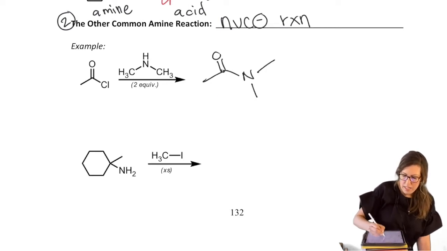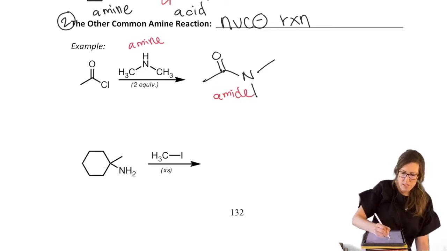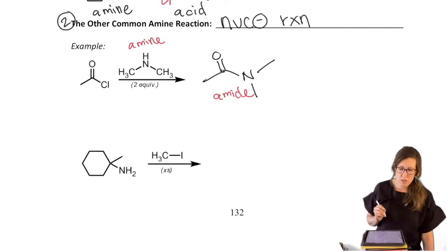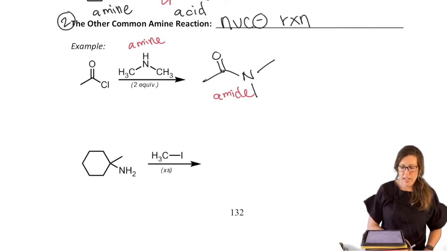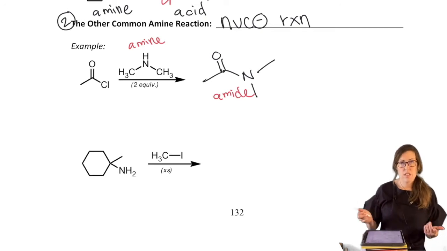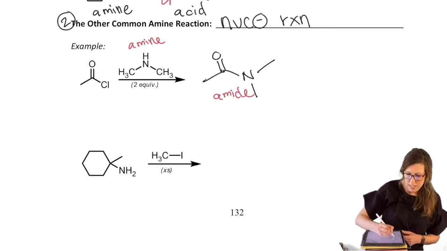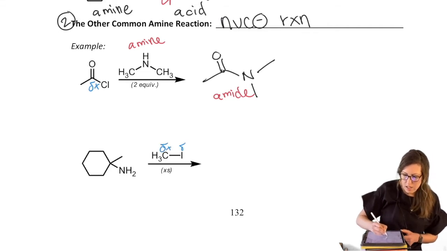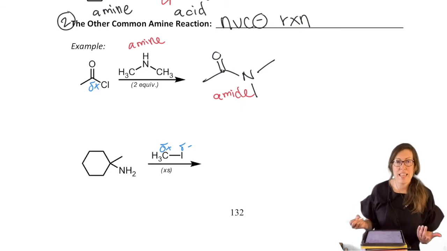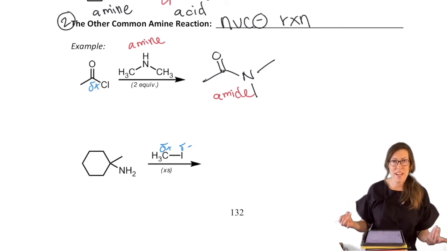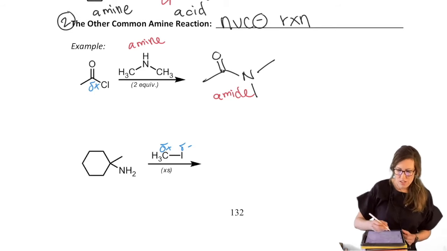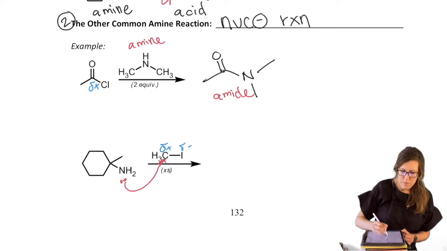So we knew we can make an amide, right? And from an amine. So we know that transformation already. What else can we do with amines? We can actually use, instead of having to attack carbonyl, so notice it's attacking the delta plus on the carbonyl, it could also attack the delta plus on a polar bond, like an alkyl halide. SN2 reaction, right? So we can go attack. Nice primary alkyl halide, easy to do, right? Kick off the leaving group.